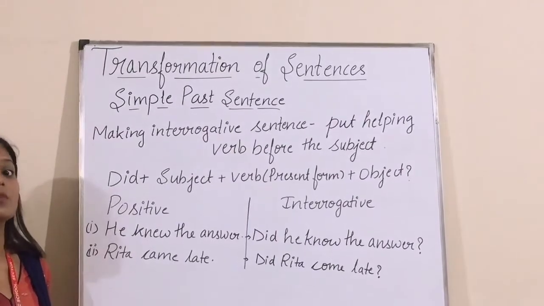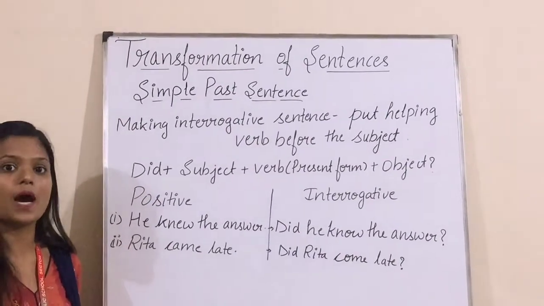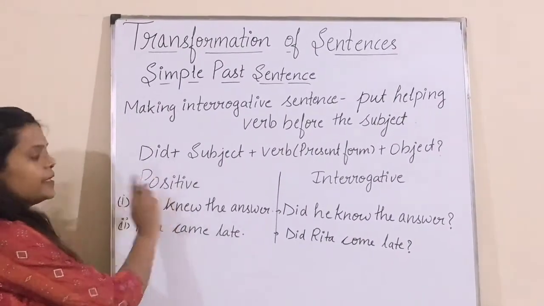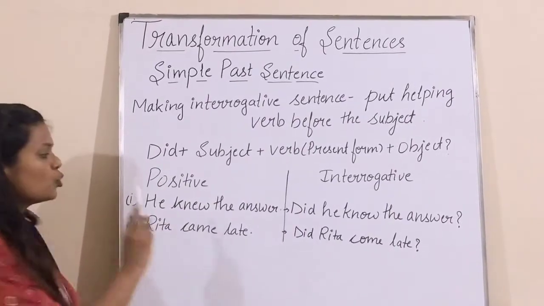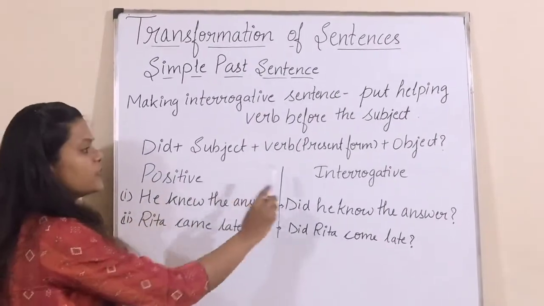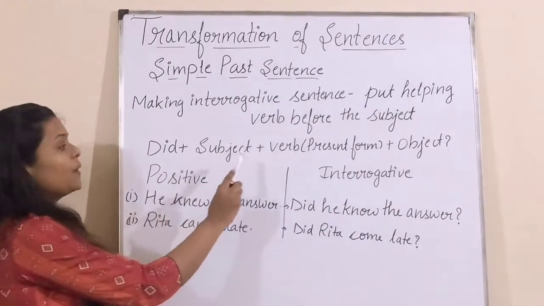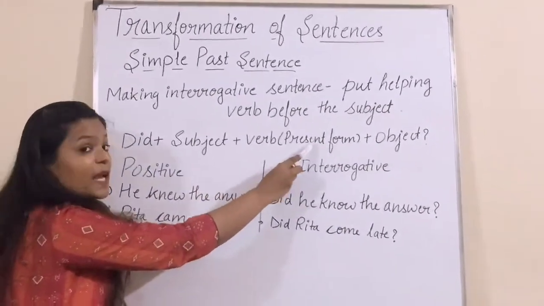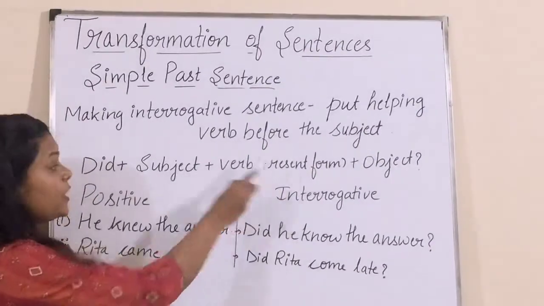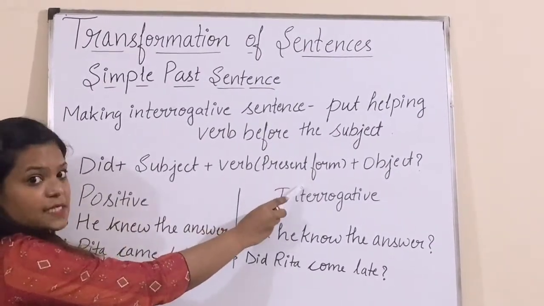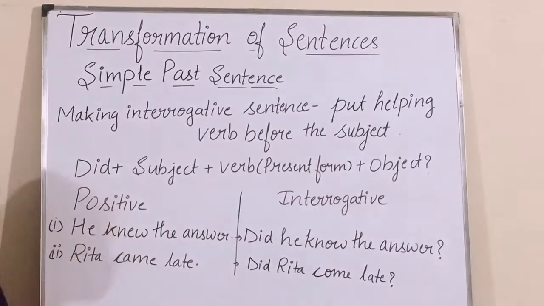So the helping verb that we use for simple past sentences is did. So the rule of changing a positive sentence into an interrogative sentence is did plus subject plus present form of the verb plus object. With did we always use the present form of the verb.